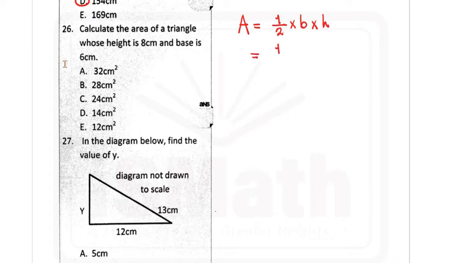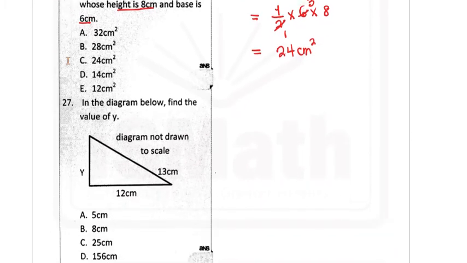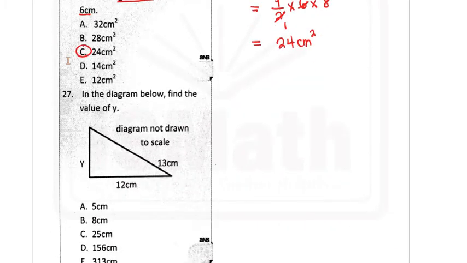This will be equal to 1 over 2 times the base, which is 6 centimeters, times the height, which is 8. So we do 2 here 1, 2 here 3, and then we have 3 times 8 to be 24 centimeters. That was a very cheap question. 24 centimeters squared. So your answer here will be option C.